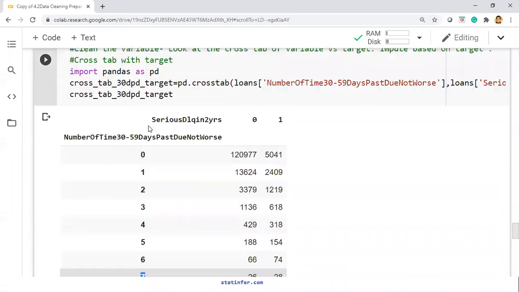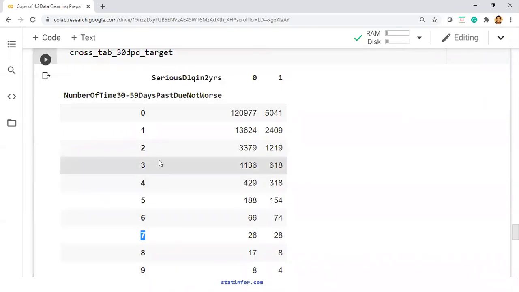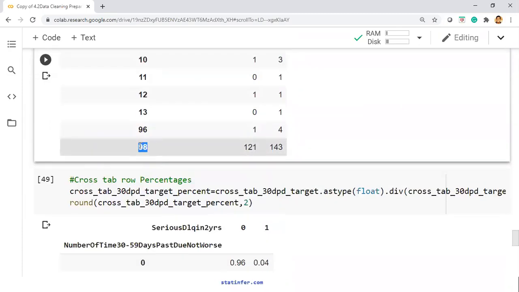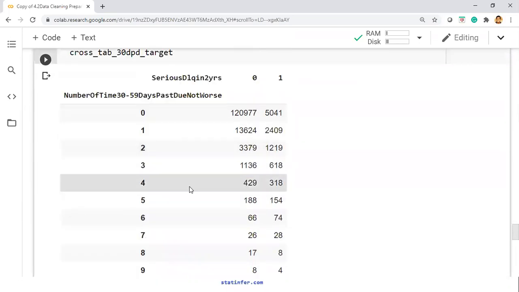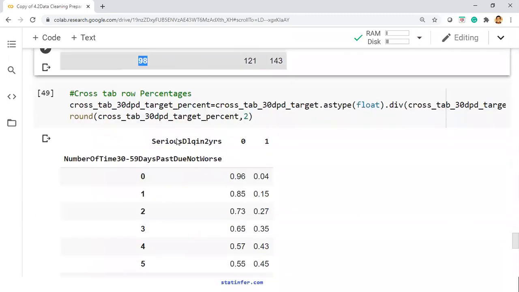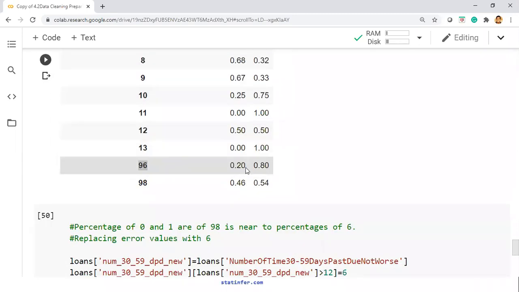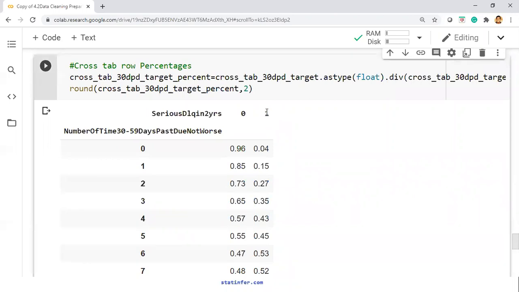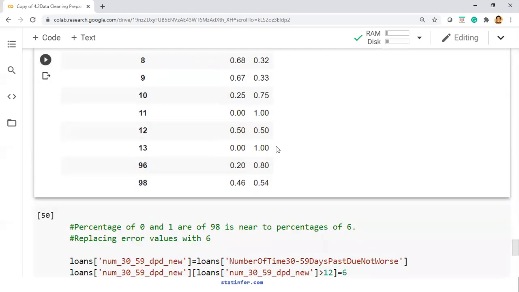Now this is one of the methods. If you have a better method, if there is a way I can fill these values based on some other variable, and I am very sure that those replacements are correct, then you can follow that. But this is the method that always works, especially for the variable serious delinquency, which is one of the most important variables, especially that bad rate. Bad rate is the same as good rate, since 1 minus bad rate is good rate. Any one of them you can take. The bad rate based imputation is widely followed, which works very well.